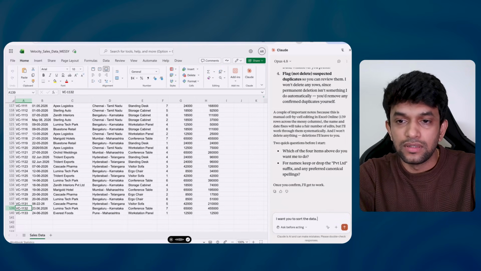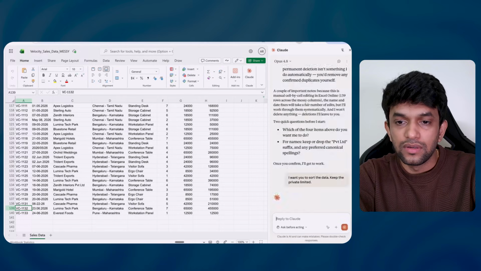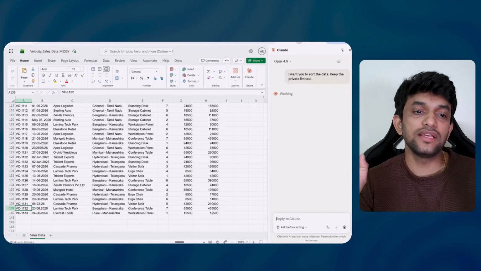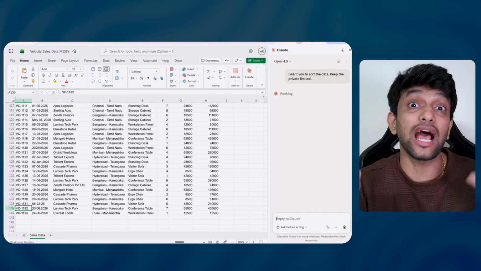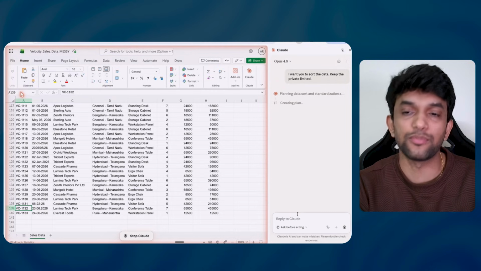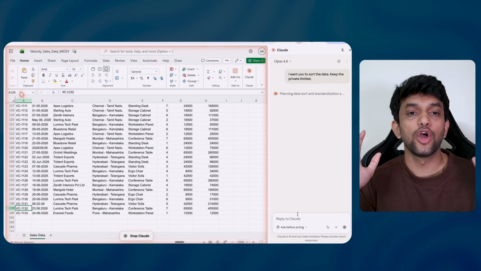You can keep the private limited. Let me just press enter. Again, if you can see, it asks me, how do you want to arrange the data? That is a good one. Okay, now it is giving me a plan. I will say approve the plan, and again, it is working on sorting.